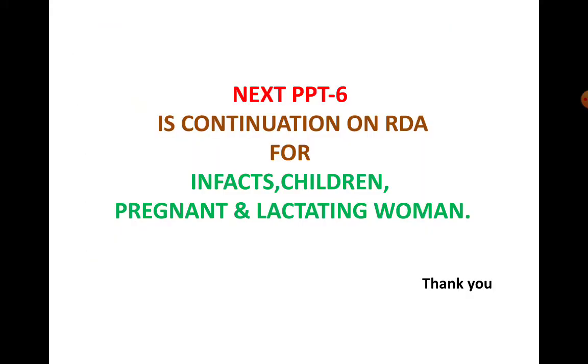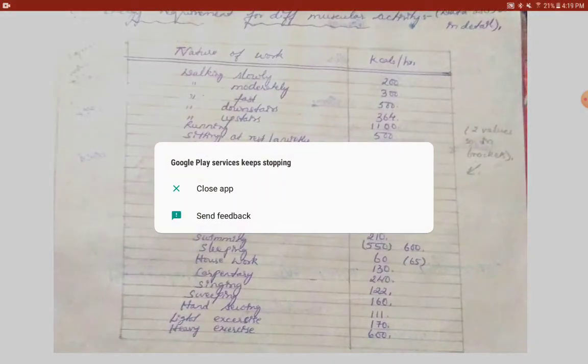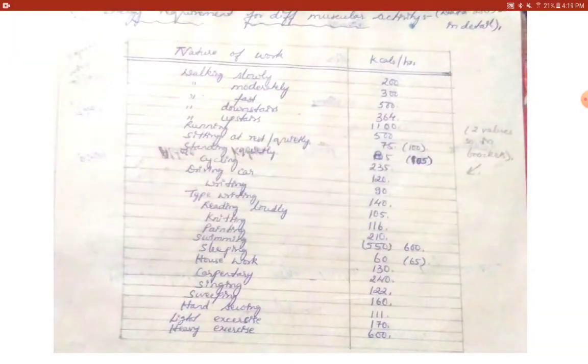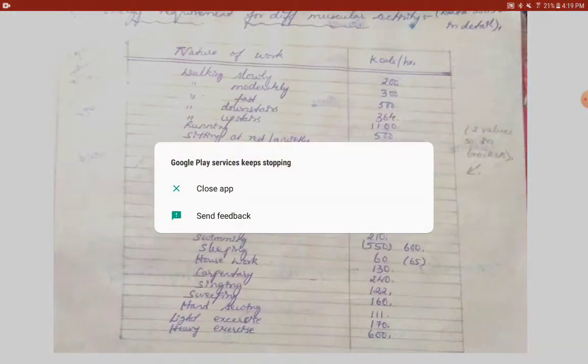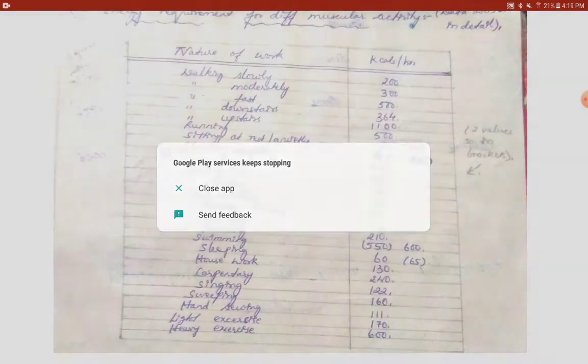Likewise, this slide again lists out the calories of energy that is required very meticulously. That is, while you walk slowly, you need around 200 kilocalories of energy per hour. Then when you are walking upstairs, it is around 1100. When you are running, it is around 500 kilocalories.